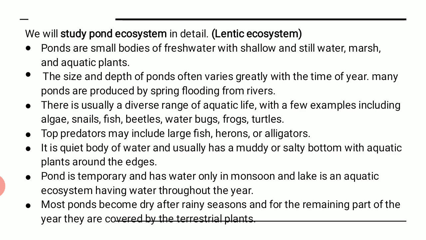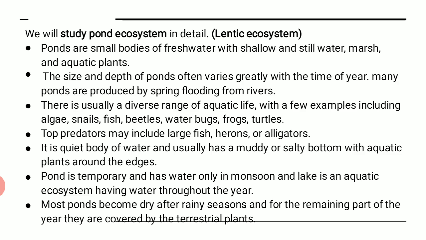Pond is temporary and has water only in monsoon, and lake is an aquatic ecosystem having water throughout the year. That is the basic difference. What happens is pond may be temporary in nature. That means for a few months only you get to see a pond. Say during the monsoon season, if a pit in the ground is filled up with water, then we call it a pond, right? And it dries up soon. Just immediately after the monsoon season it dries up, and that is almost the pond.